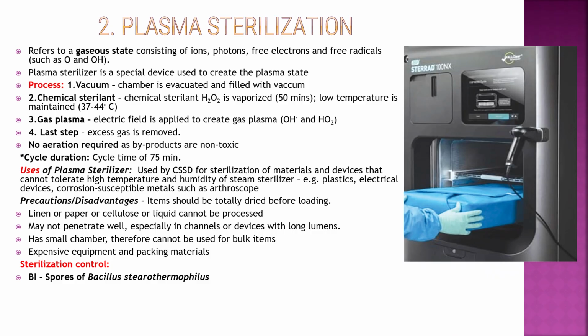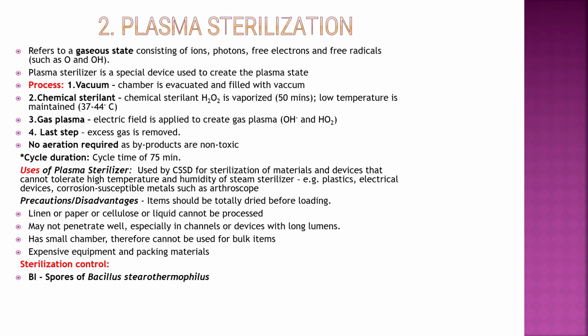Used by the CSSD for sterilization of materials and devices that cannot tolerate the high temperature and humidity of a steam sterilizer. Examples: plastics, electrical devices, and corrosion susceptible metals such as arthroscopes. Precautions or disadvantages: items should be dried before loading. Linen, paper or cellulose and liquids cannot be processed. It may not penetrate well, especially in channels or devices with long lumens. It has a small chamber, cannot be used for bulky amounts, and has expensive equipment and packing materials. Sterilization control is the biological indicator, spores of Bacillus stearothermophilus.